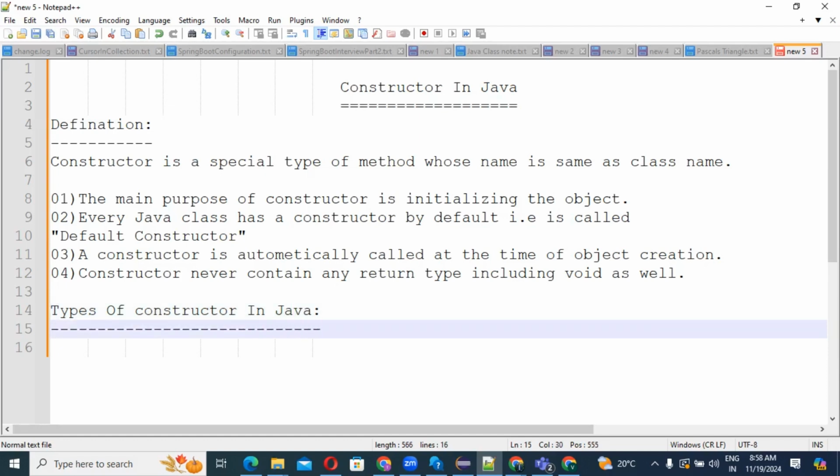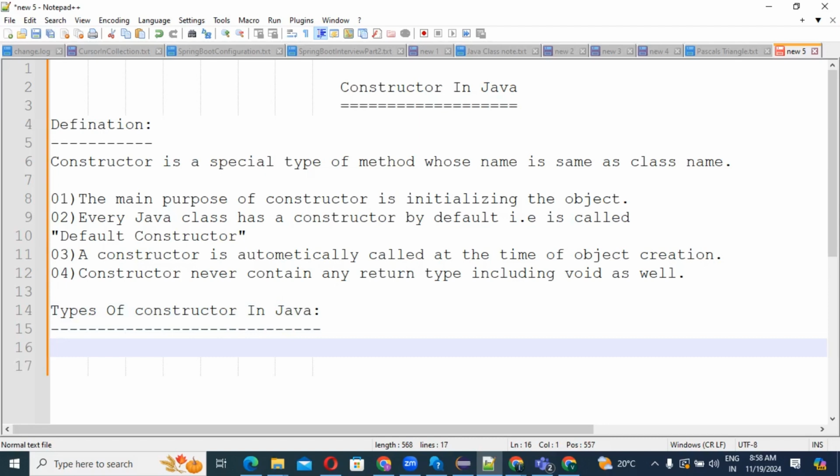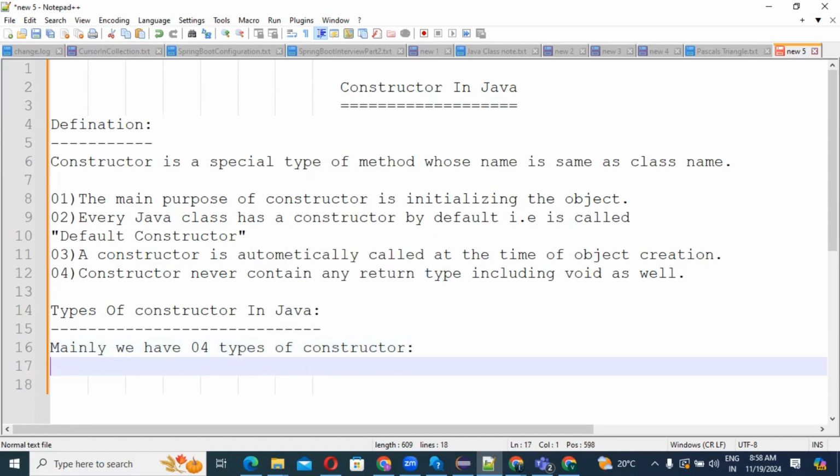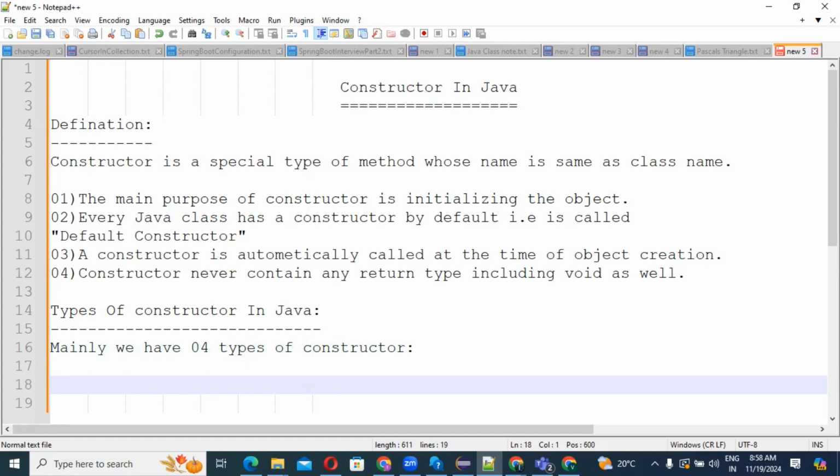So guys, mainly we have 4 types of constructor. What are those constructors? I will read it one by one. So guys, first I mention to you the default constructor.